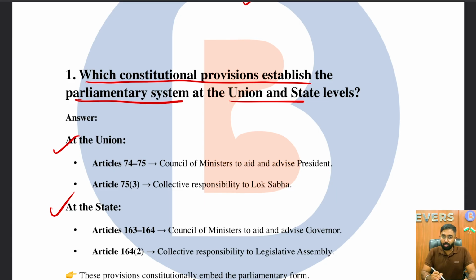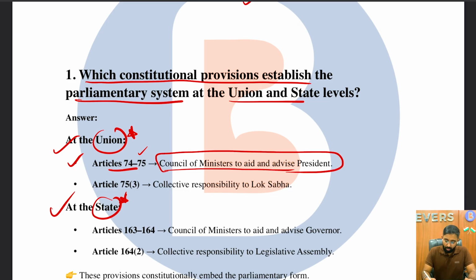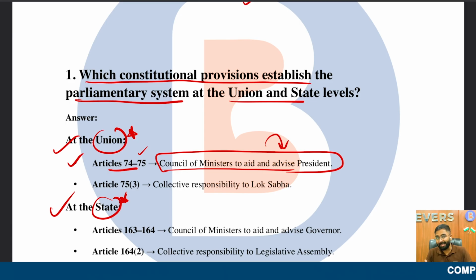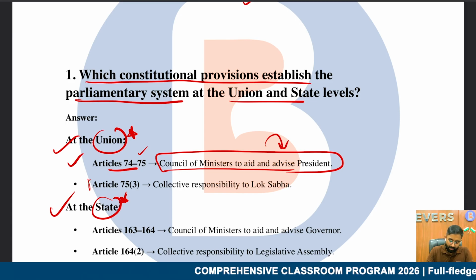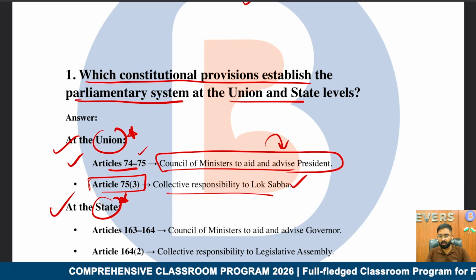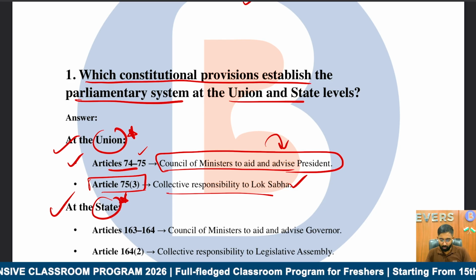Very important articles. Most students know about that particular article which is important at the union level, the central level, but the state level is also important. So at the central level, it is Articles 75 and 74 of the Indian Constitution, which talk about the Council of Ministers to aid and advise the President, and also that the Council of Ministers, or the executive, is directly responsible to the Parliament or the legislature. And Article 75(3) talks about the collective responsibility, as we discussed with respect to the Lok Sabha.